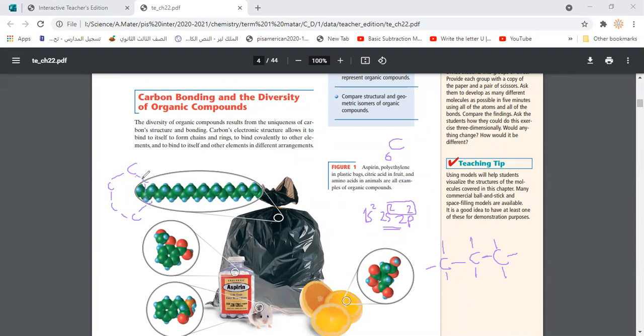So that leads to diversity, whether we have very long chains of carbon or rings. The different arrangements and the different elements that can be involved in an organic compound are limitless. So that's why we find this diversity of organic compounds. To learn more about this, let's see here, guys.